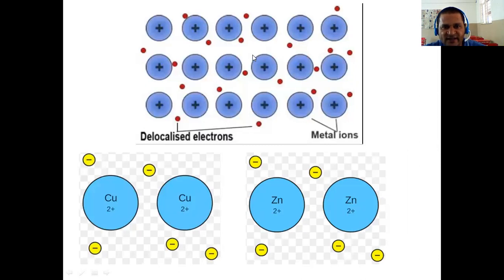So here is an example for the metallic bond. How is a metallic bond formed? A metallic bond is a particular type of bonding that is present only in metals, and the electrons are freely moving. The free electrons, which are not controlled by the nucleus, can move freely here, and they can make a particular type of weak bonding. That is known as metallic bonding. Copper releases two electrons, and zinc also releases two free electrons. Remember, this is present only in metals.